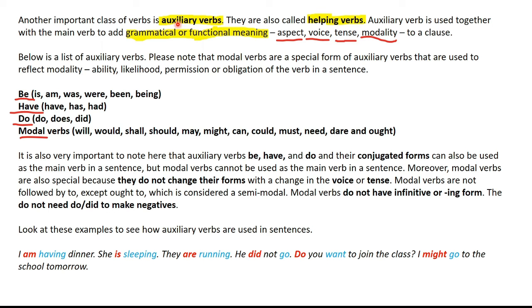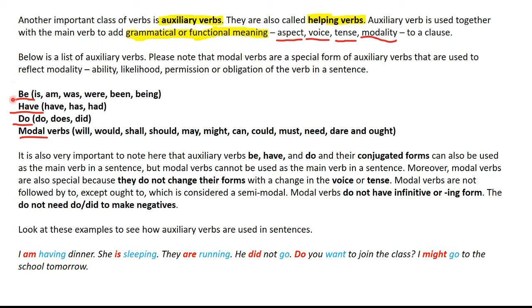So what are auxiliary verbs? Now let us take a look at what these auxiliary verbs are. They're also called helping verbs, and the main function is to add grammatical or functional meaning to a sentence. This can be aspect, voice, tense, modality. We will shortly look at what these are, and we will shortly see a few examples to understand how helping verbs add grammatical or functional meaning to a clause.